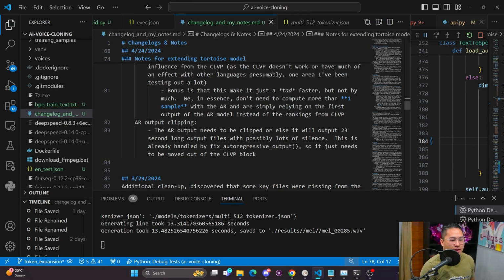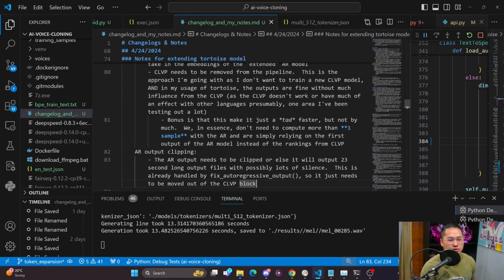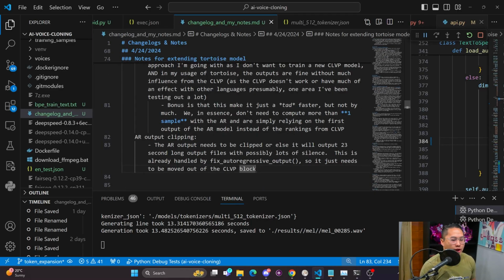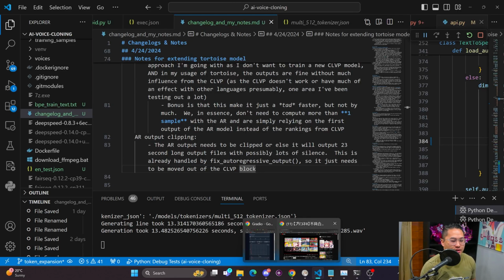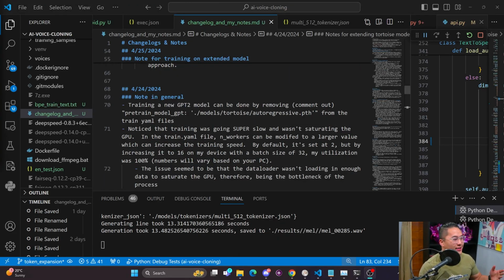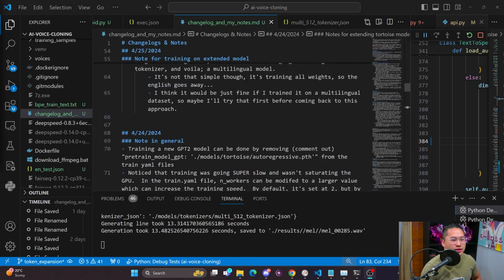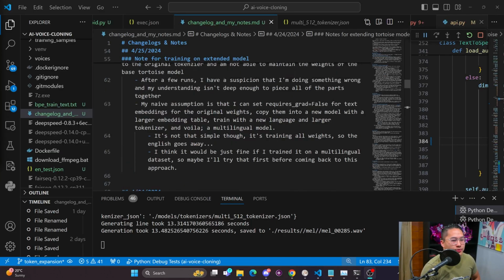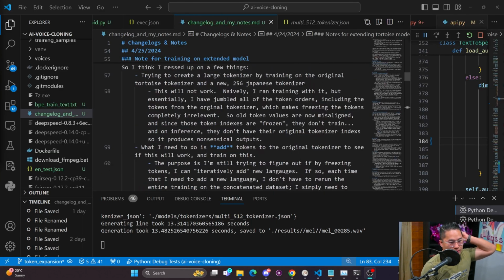And then another thing, this one was just a code thing. After removing the CLVP, I just needed to change this function call, fix autoregressive output, or else it would always output 23-second long audio files. And I think that's due to the way that it was trained, I believe. But yeah, that is so far the stuff that I've gone through to try to train this multilingual model.